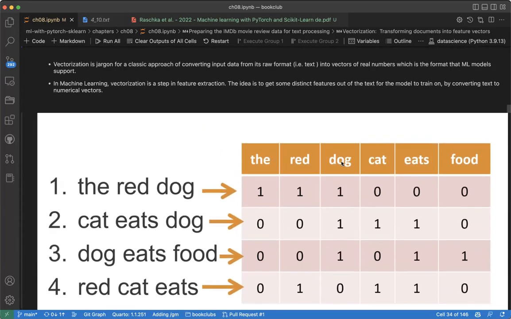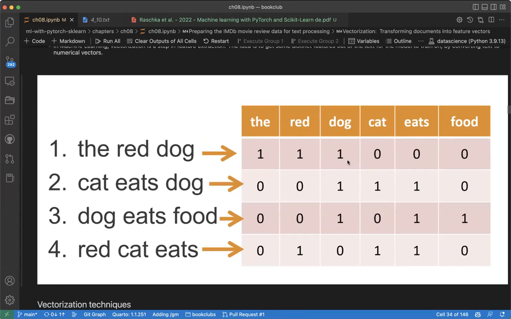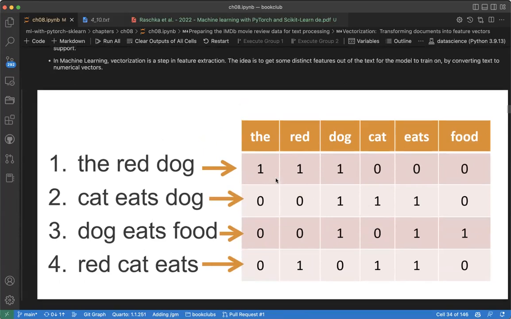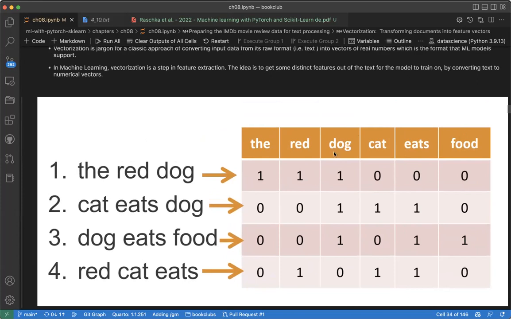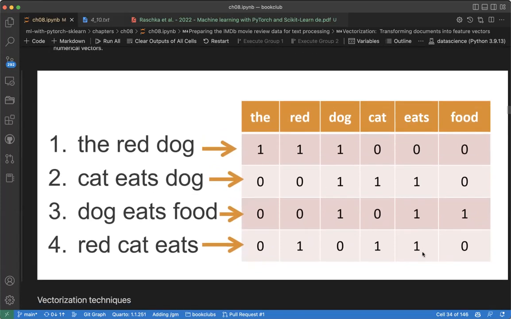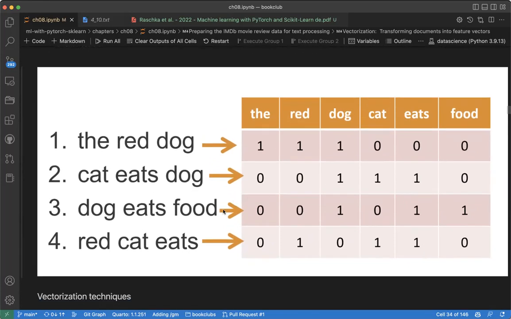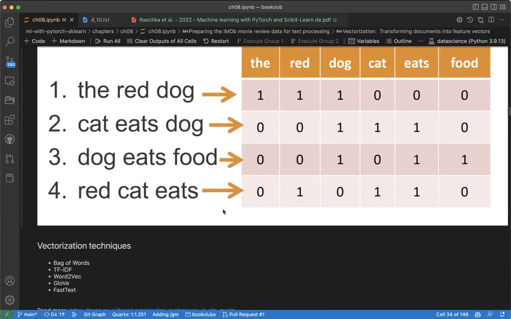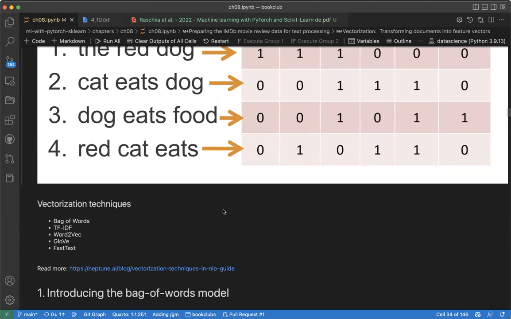Remember, if you want to train a machine learning model, this is the kind of data we give the model: a feature vector, where we have the features on the top, and now we have some values. So this is one way to create a feature vector for machine learning. But we have different kinds of techniques to create these features.